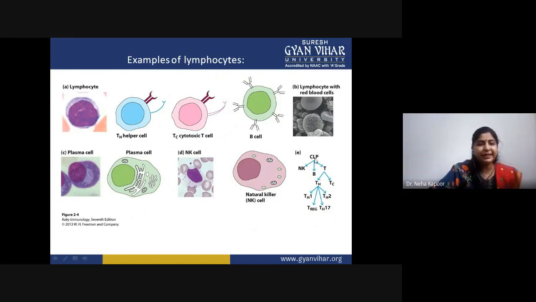This is the common CLP, common lymphoid progenitor. It is differentiating into three types: NK, B, and T. T would be differentiating into two types, that is T helper and cytotoxic. And after that, this T helper cell has different subtypes also. For example, T helper 1, T regulatory cell, T helper 17, T helper 2. This T helper 17 is basically produced in response to some fungal infection so that it can release interleukin 17.